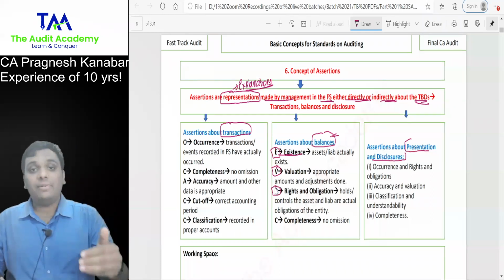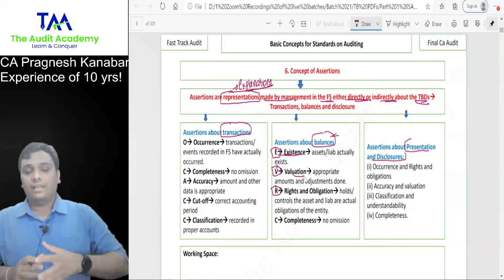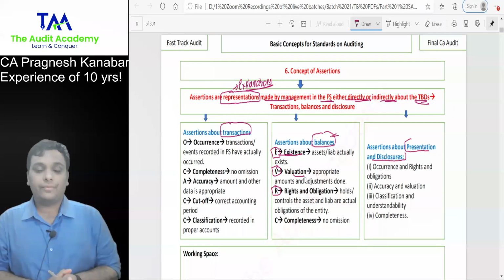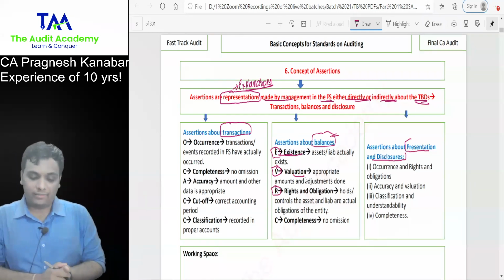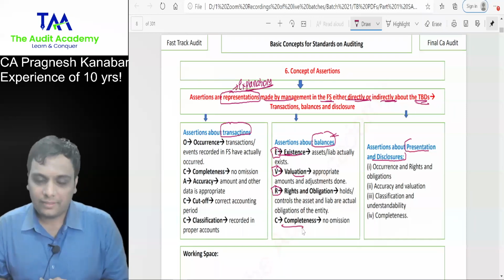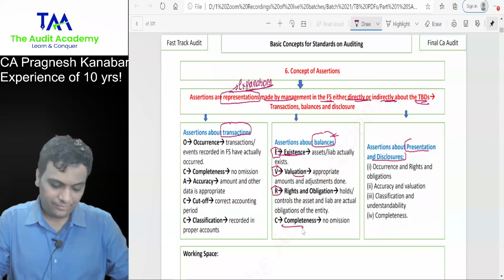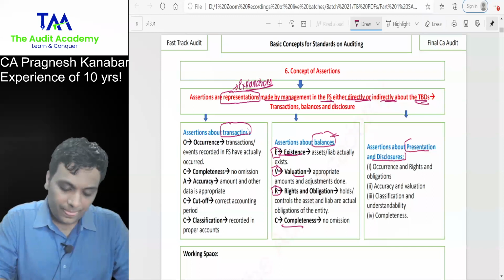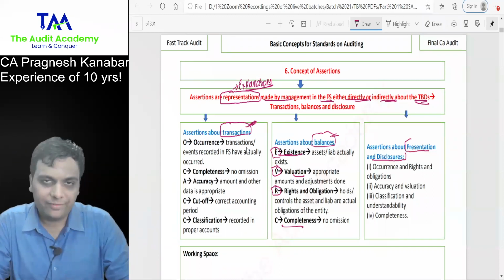Whether assets and liabilities actually exist as on the balance sheet date. Valuation, whether appropriate amounts and adjustments are there. All right. Rights and obligation, the control over the assets and the liabilities. And the completeness, that means there should be no omission. Correct? Correct. Presentation and disclosure, all of that is there. Don't worry. Now, everyone over here, assertions about transactions. I've written the main assertions that you need to verify.